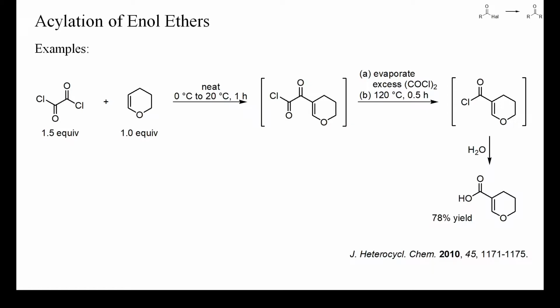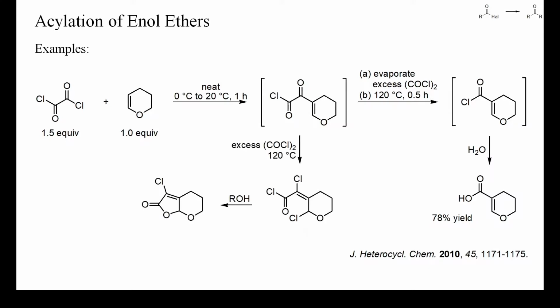Because 1,2-dicarbonyl compounds such as alpha-ketoesters readily decarbonylate thermally, oxalyl chloride can sometimes be used as synthetic equivalent of phosgene. In the example on this slide, oxalyl chloride was used to convert dihydropyrane into a carboxylic acid. Here, the intermediate enone was obtained without the use of any base. In order to attain high yield of carboxylic acid, though, it was necessary to carefully remove the excess of oxalyl chloride prior to the thermal decarbonylation, because otherwise, instead of cleaving off carbon monoxide, the intermediate enone cyclized to a lactone.